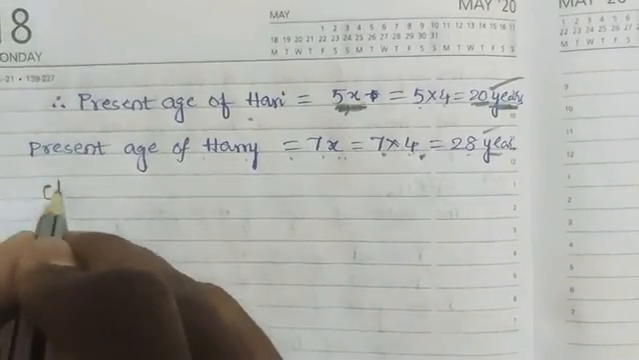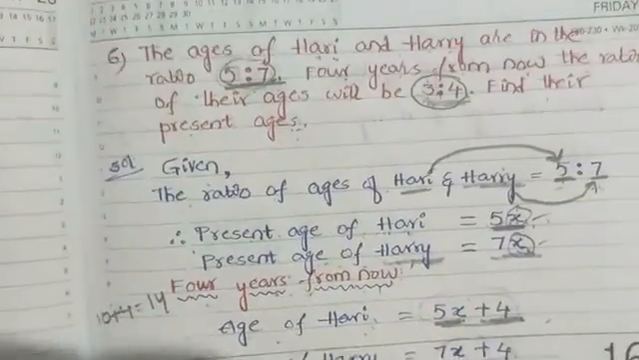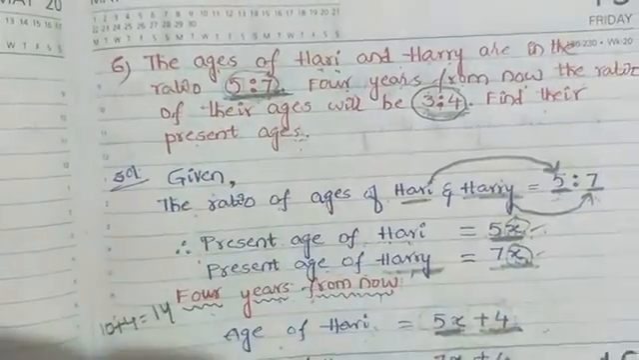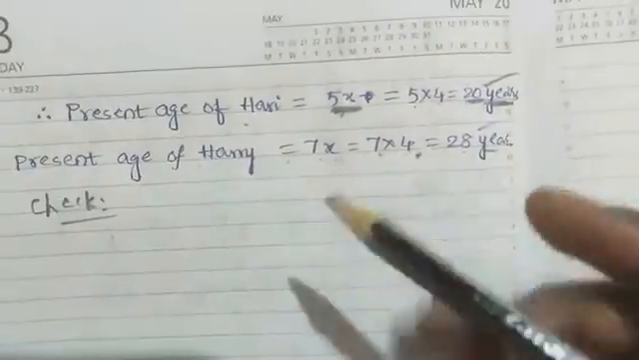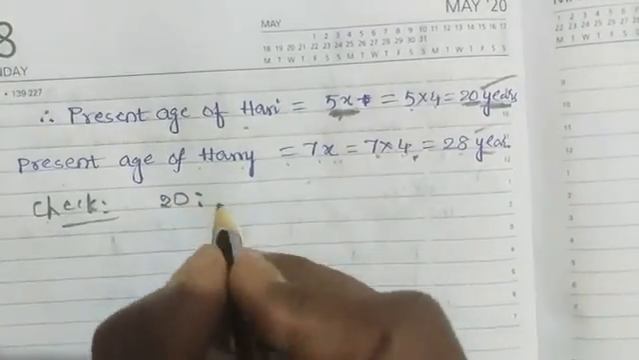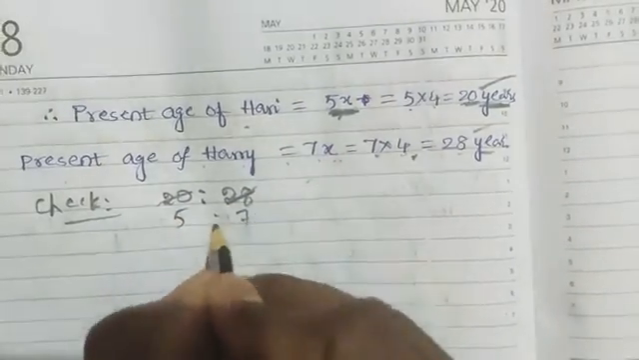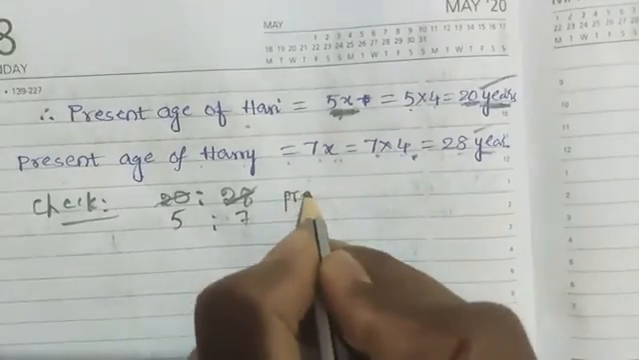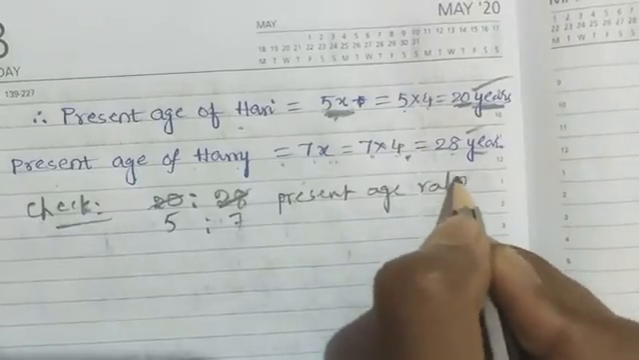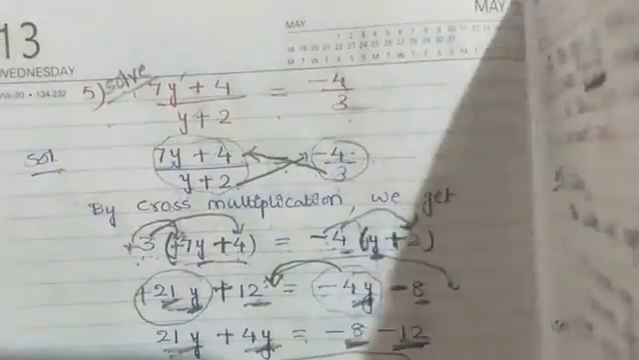Now the checking process, whether your answer is correct or not. Observe the question. The present ages ratio is 5:7, the first condition. Present ages are 20 and 28. Their present ages ratio is 20:28. 4 fives are 20, 4 sevens are 28. So the present age ratio is nothing but 5:7. Satisfied.